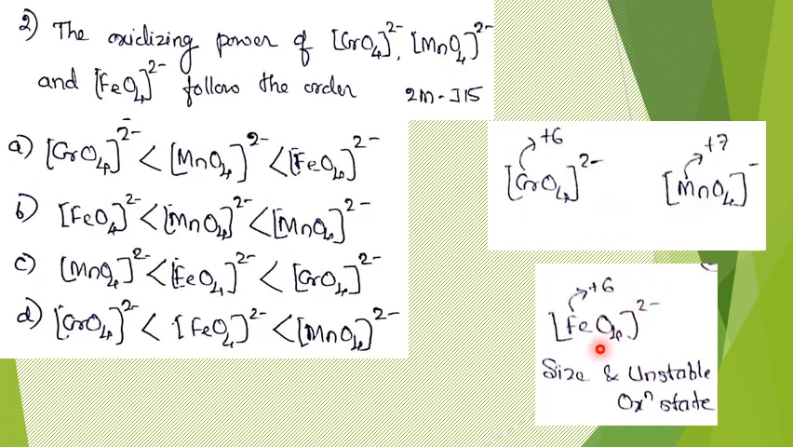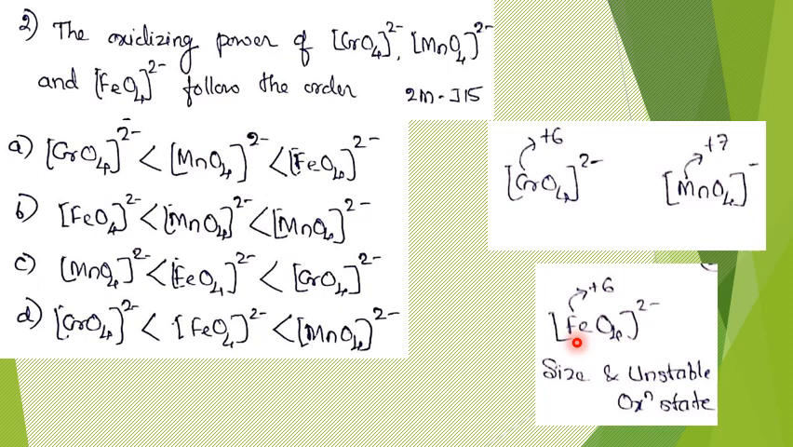But if you come to this one, the metal atom is Fe. As you know, the most common oxidation states of Fe are +2 and +3, right? Of course, +4 and even +6 are also possible, but they are usually rare. In this case, Fe is in the +6 oxidation state, which is not a very stable oxidation state for Fe. So Fe has a tendency to come back to stable oxidation states like 3+ or 2+.